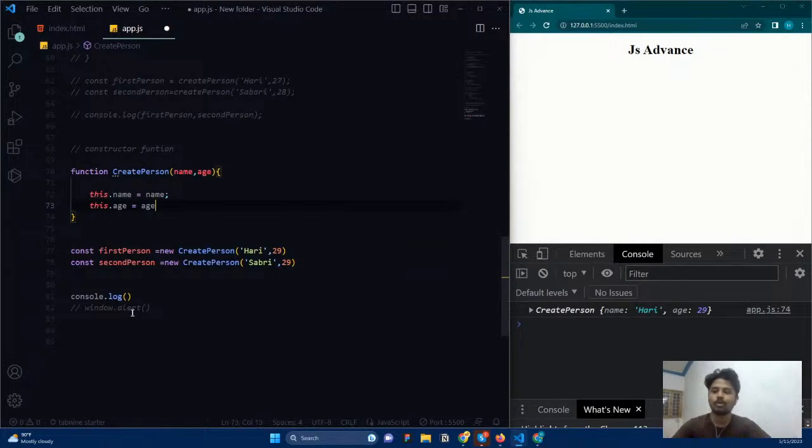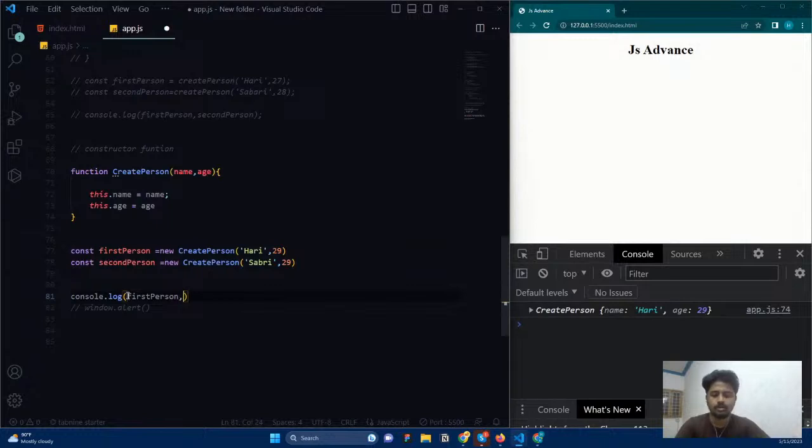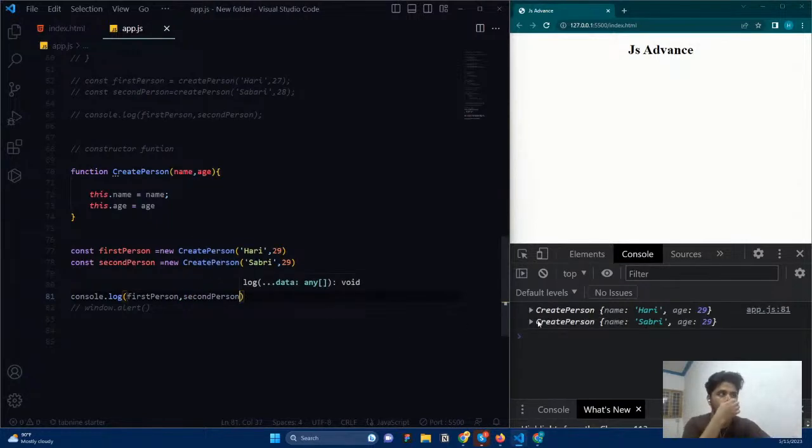Where you are calling this function, this refers to that particular object. Now you are getting a name with object and name with object. We are getting it, right? And this problem, the repetition, is already solved.